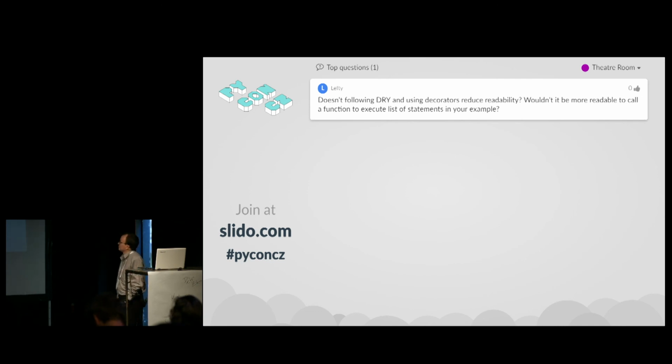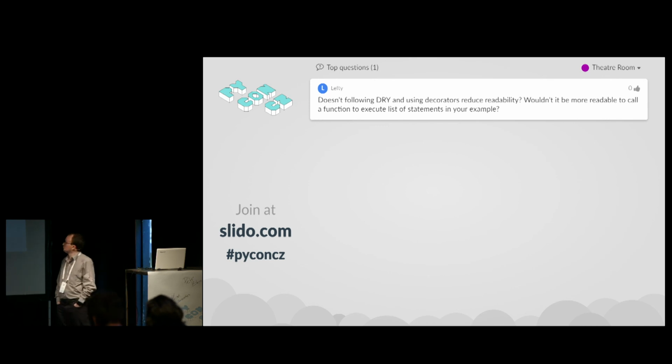Doesn't following DRY and using decorators reduce readability? Wouldn't it be more readable to call a function to execute a list of statements in your example?